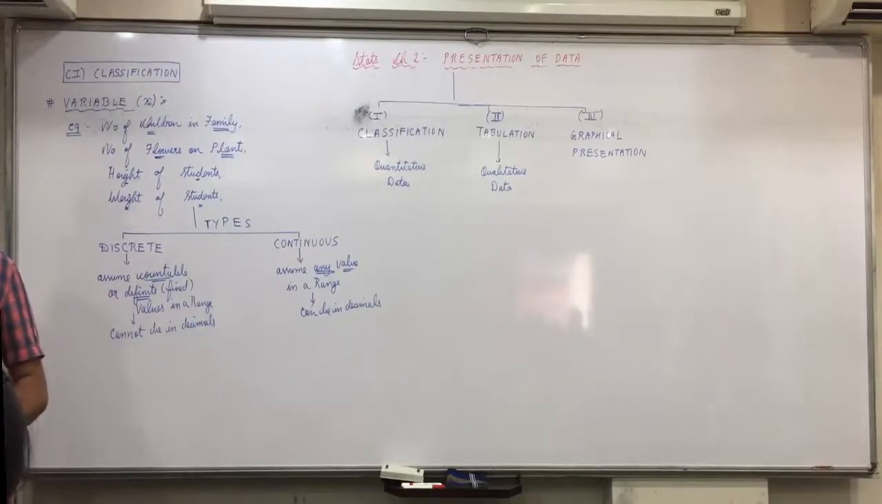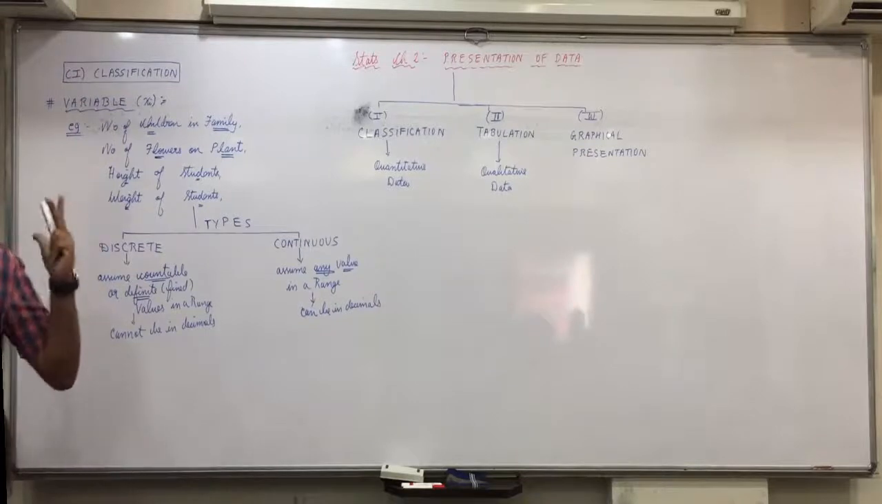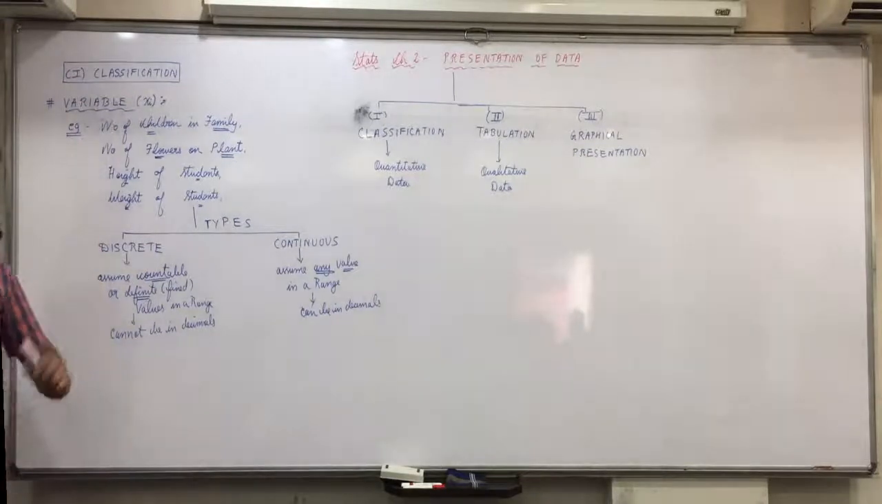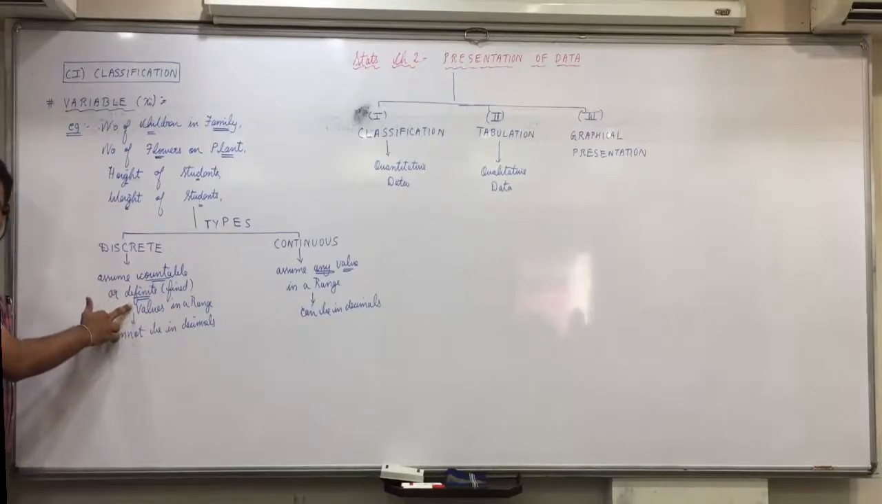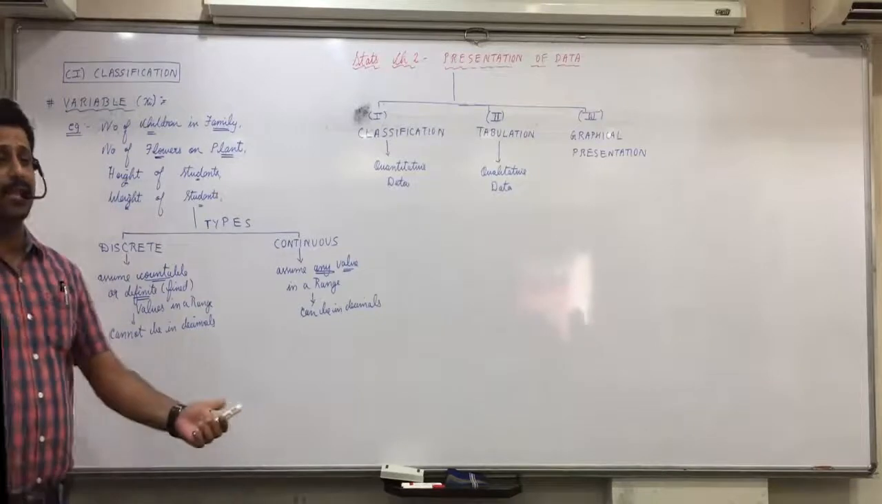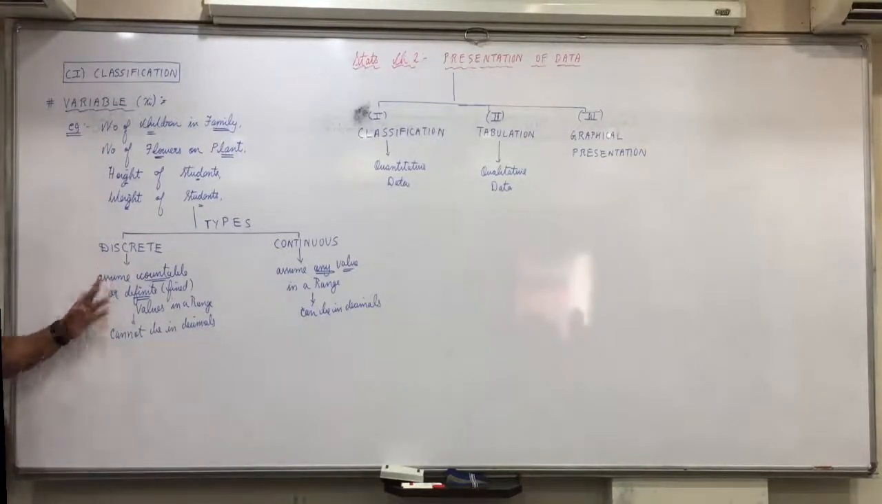Then what all numbers of children are possible between 0 to 10? 0, 1, 2, 3, 4, 5, 6, 7, 8, 9, 10. 11 values are possible. Are they countable? Yes. Are they definite or fixed number of values? Yes. That is called a discrete variable. People have 9, 10 children also. So, a discrete variable means it can assume countable or definite values in a range.